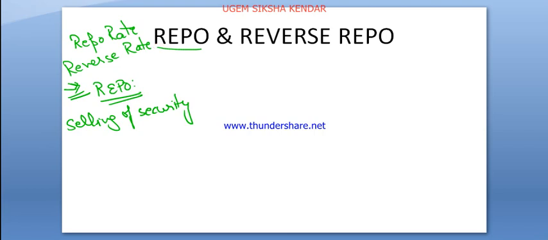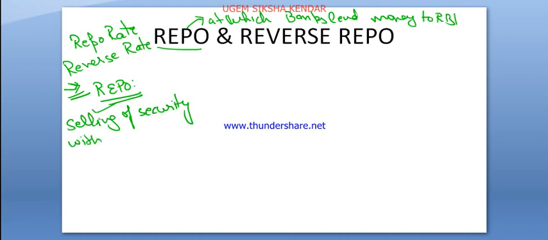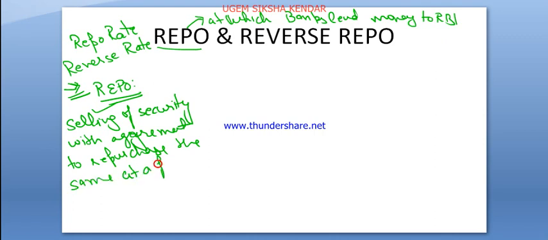In general terms, repo rate is the rate at which banks, in simple language, lend money to RBI, or sell securities to RBI. So basically this is selling of security with an agreement to repurchase the same securities at a future date for a determined price.